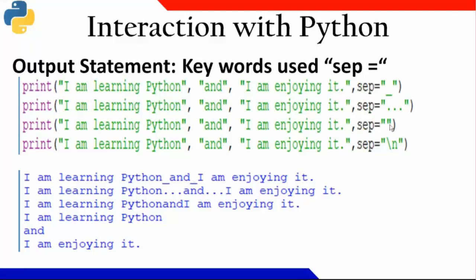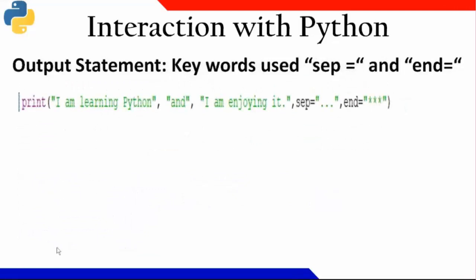Similarly here, as I have not given any space, you can see Python and I merged into one word. And in this statement, there are two commas. So up to Python, it will be one line, and after end, it will be one line. So the same statement is written into three different lines of output. So you can combine them.